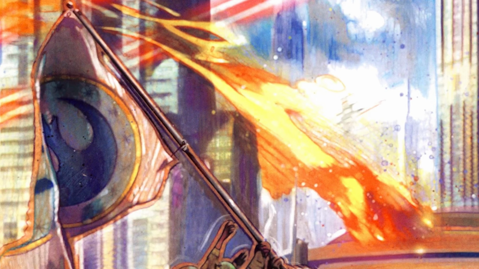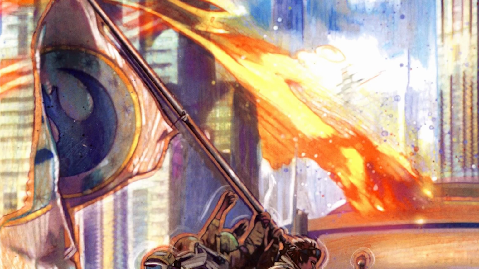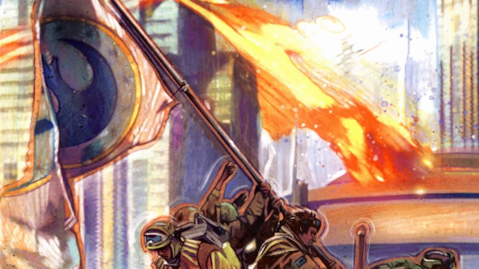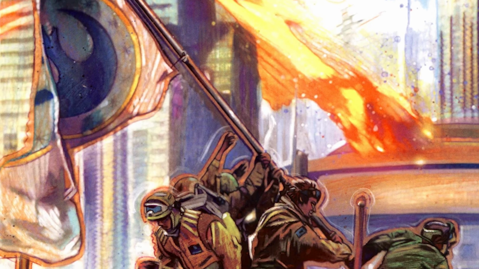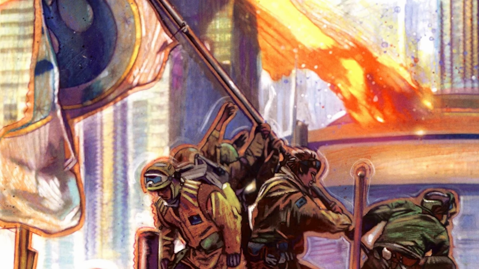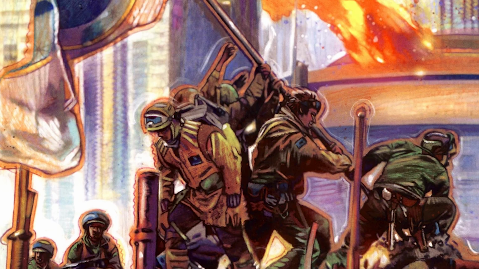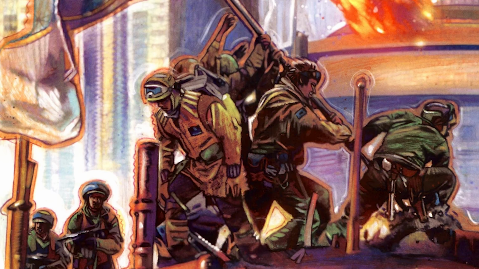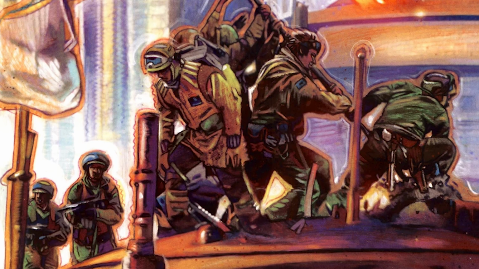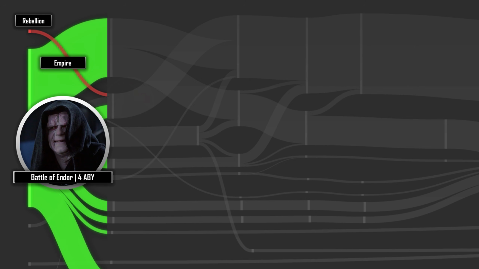On top of this growth of the Rebellion, the death of the Emperor also led to the fracturing of the Imperial territory between different warlord groups. While the Empire still controlled Coruscant under Grand Vizier Sate Pestage until our first breakpoint, and many of these other warlord groups still paid at least lip service to him and the Imperial ruling council, in practice many warlords had carved out large chunks of independent territory for themselves, often in open conflict with each other.